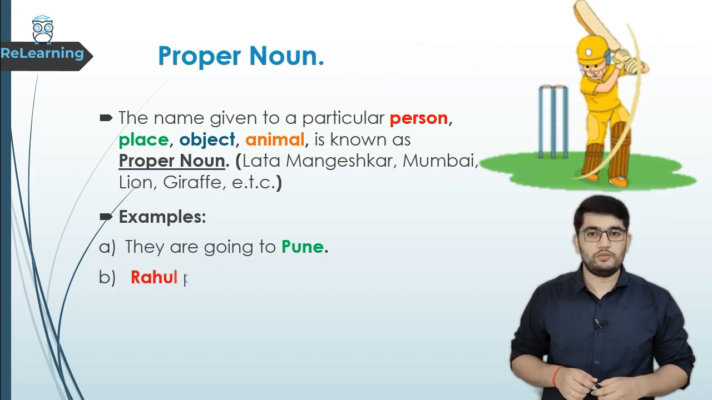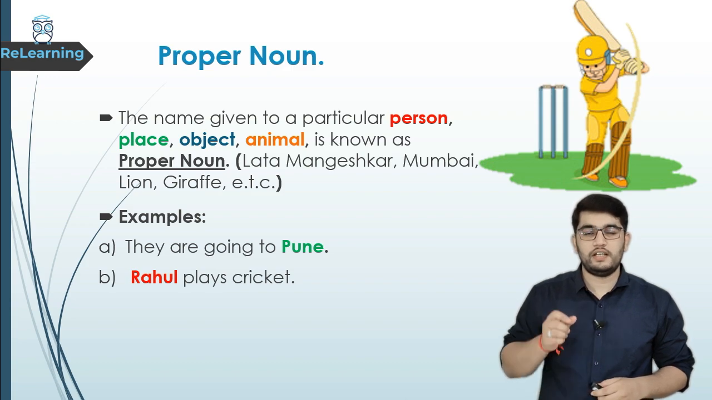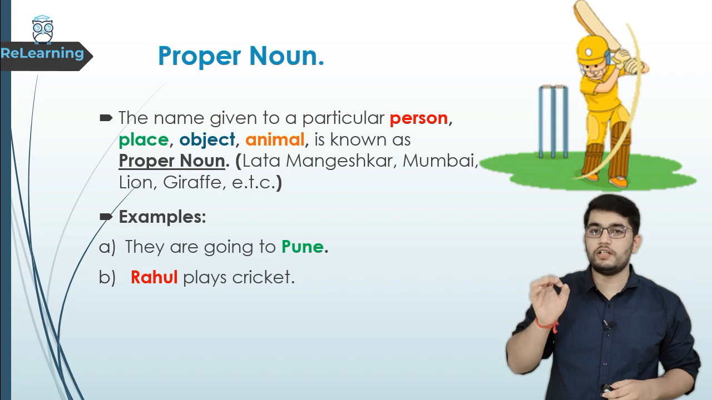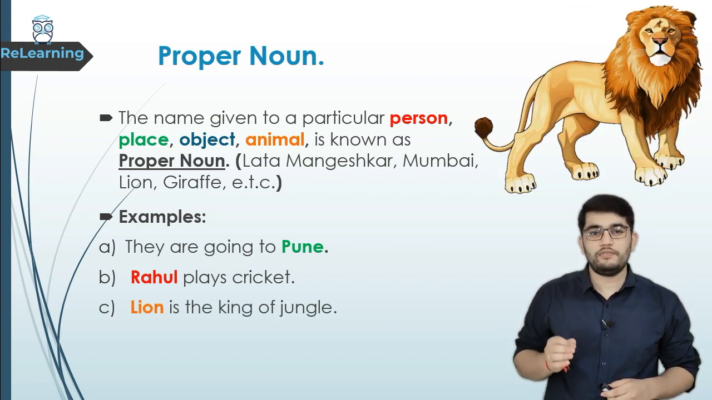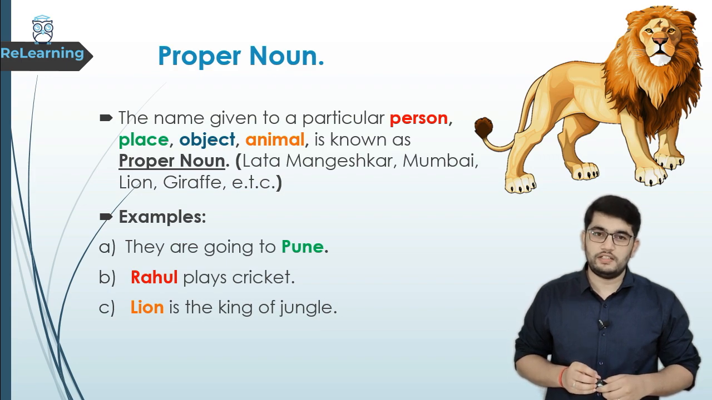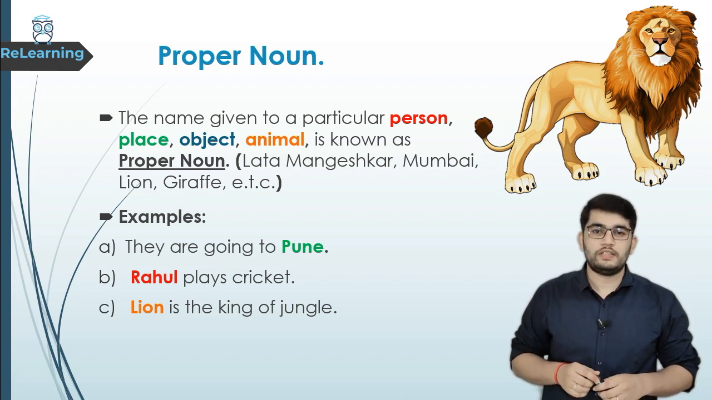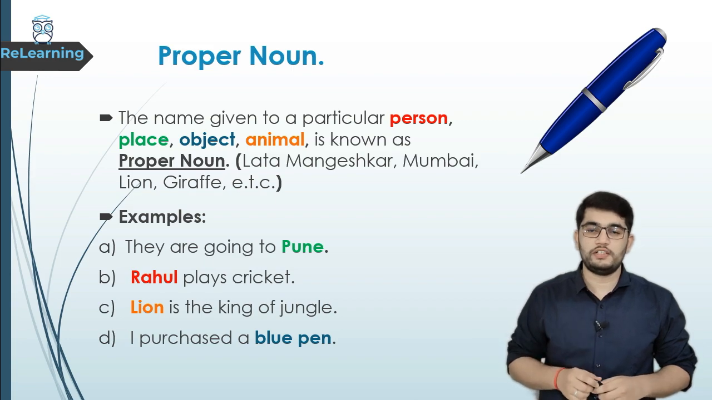Next sentence, Rahul plays cricket. Now in this sentence, Rahul is a proper noun which is the name given to a particular person. Next is, lion is a king of jungle. Now in this sentence, lion is a particular name given to an animal. Next sentence is, I purchased a blue pen. In this sentence, blue pen is a particular name given to an object.